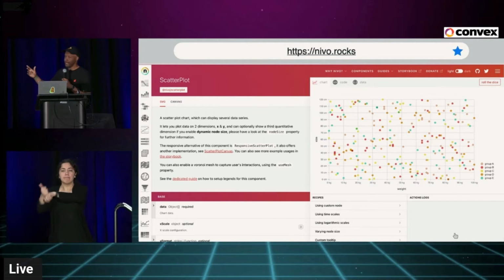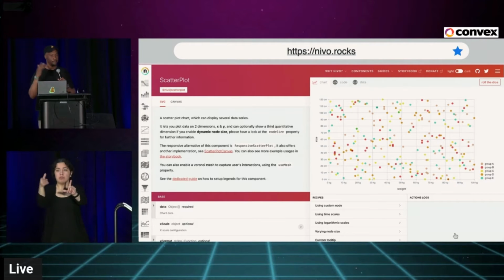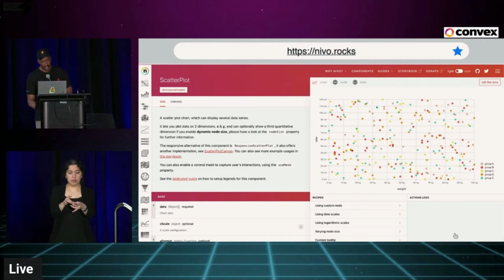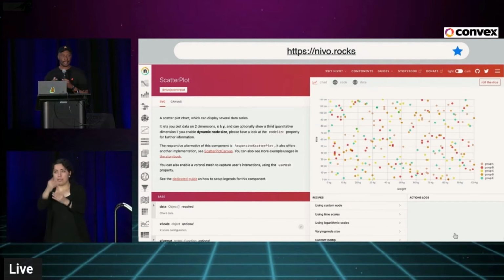And Nevo's an open source project, and it gives you a lot of bells and whistles that you can just pass in your data directly, your JSON directly. And what you were just saying before was this, it's called the scatter plot. They have a bunch of components you can just plug and play and then pipe in your data to. And it gives you a bunch of cool options to expand and add a bunch of labels.